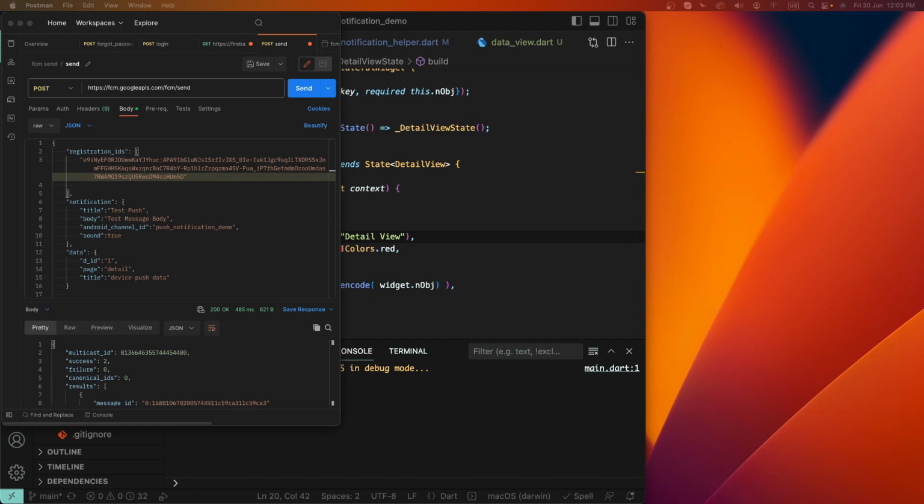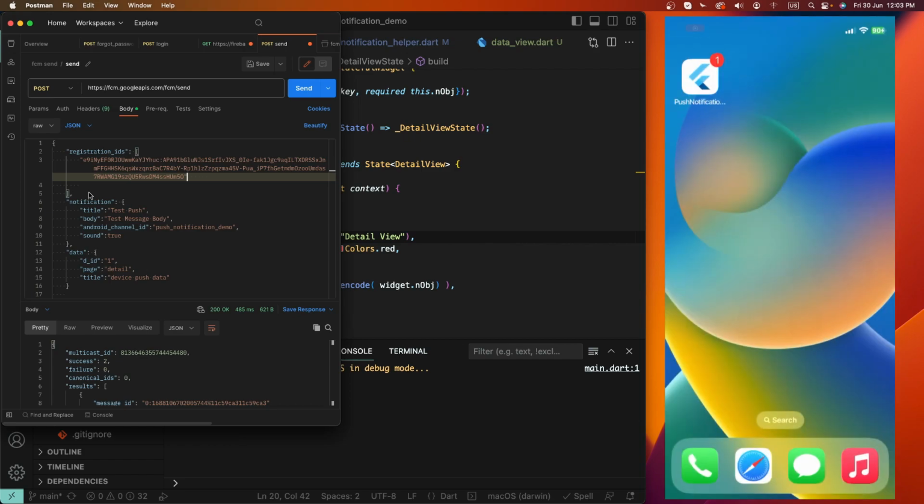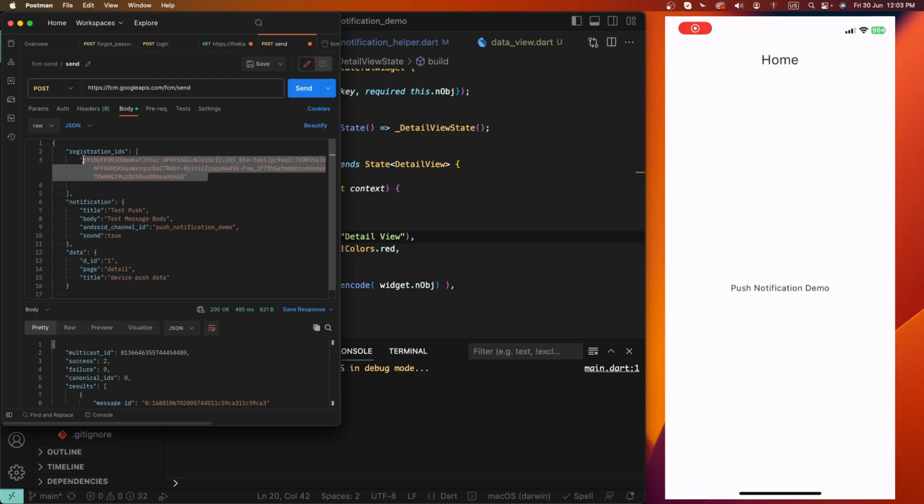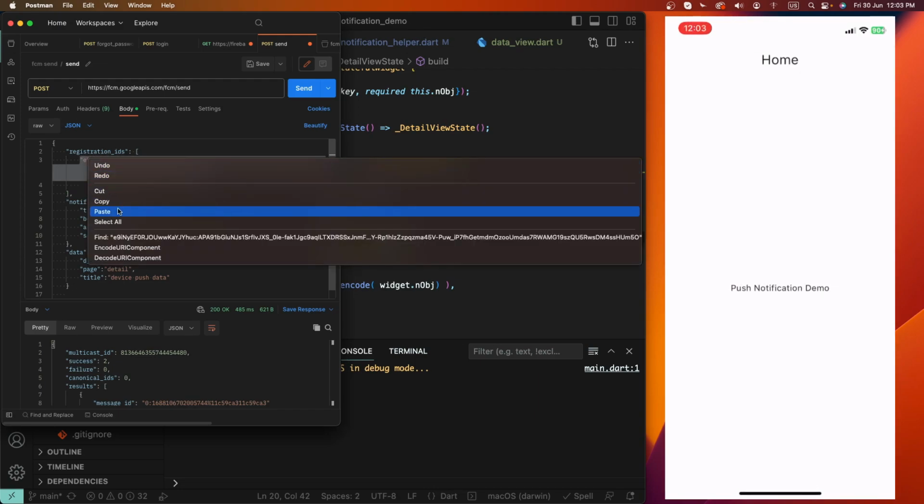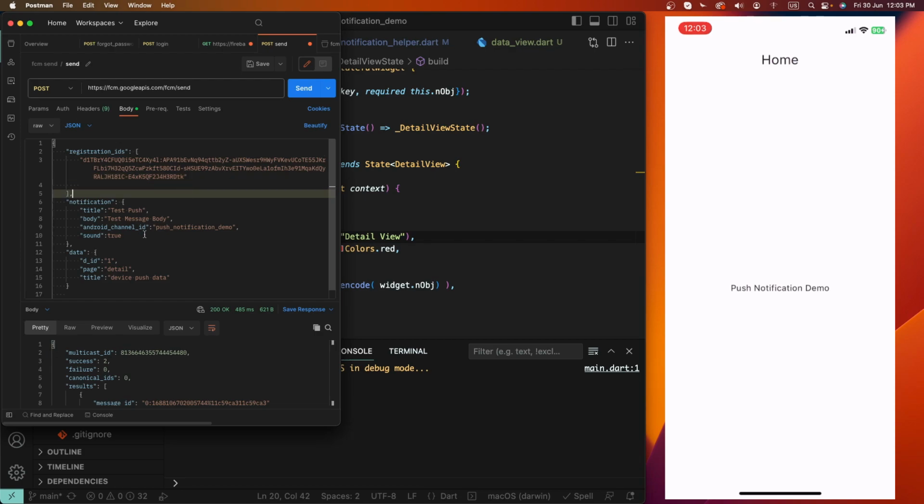Now I am testing on the iPhone. I need to close the emulator, and let's start by installing the iOS app. The install is done, and we need to start the screen recording on my device, and open this push app here, and set the iPhone token here. We need to pass it here, and set the detail screen to be passed in the push.